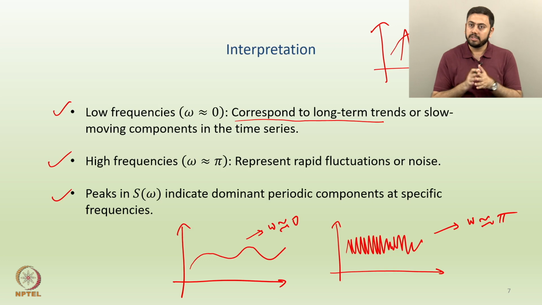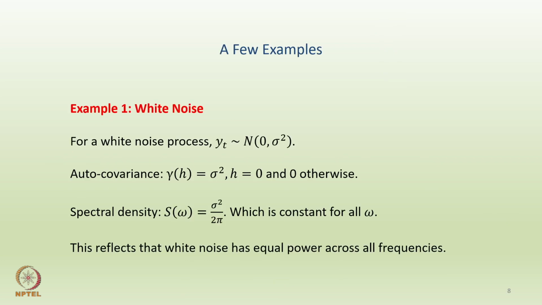This is the whole idea. By looking at the graph of any spectral density function, one can immediately find out the significant frequencies underlying the time series. So, these are some interpretations or conclusions one can have about the SDF, or S omega. Okay, so we will try to elaborate a few examples now.